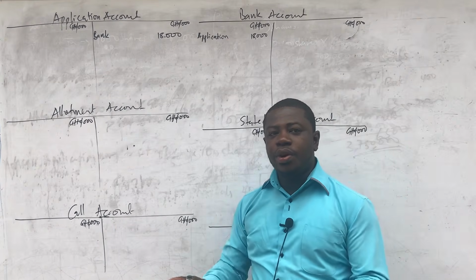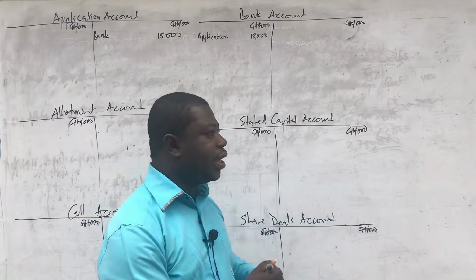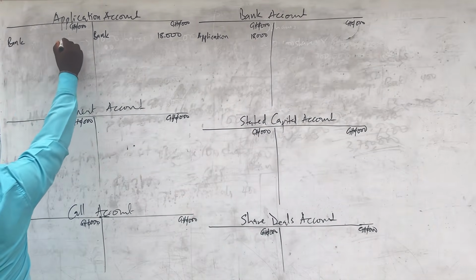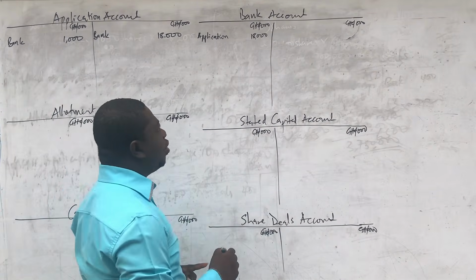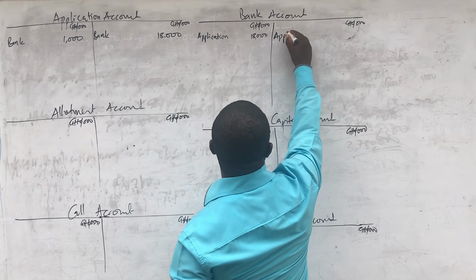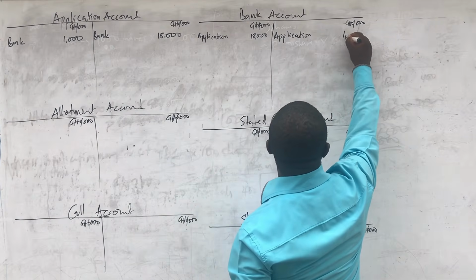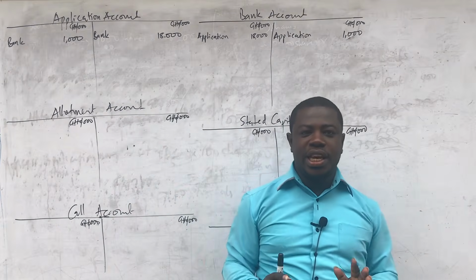So now that we are refunding, we have to debit application and then we credit the bank. And so we are going to debit application in the name of bank. The amount is 1 million. I'm writing 1,000 because I have 3 zeros up already. And then I'm going to credit the bank account in the name of application. That is a refund, 1 million. All right, so we are done with the second entry.